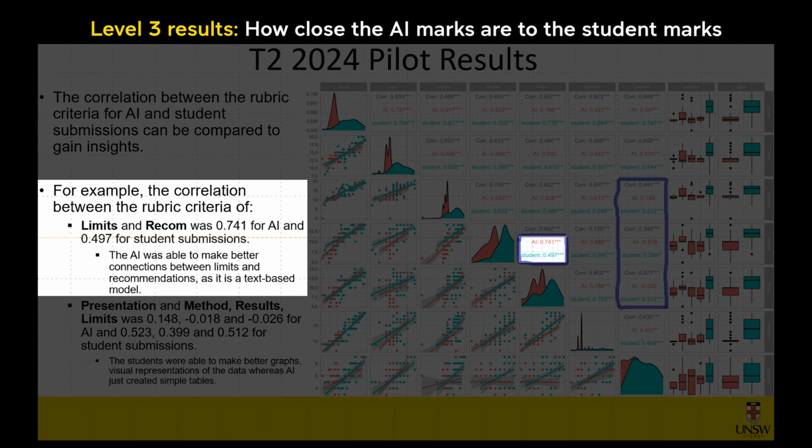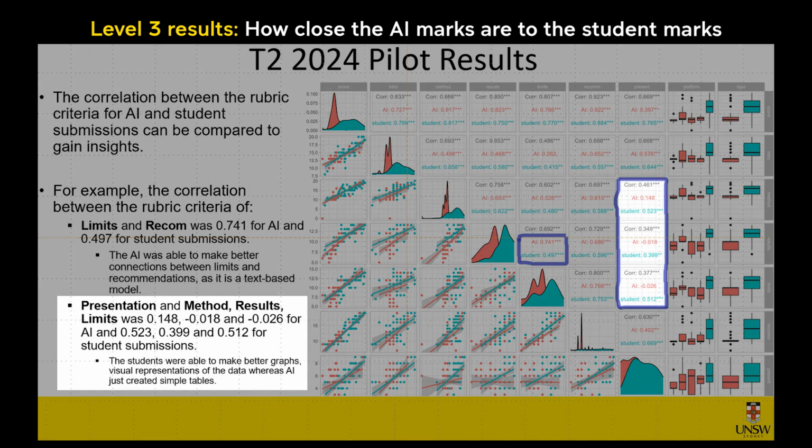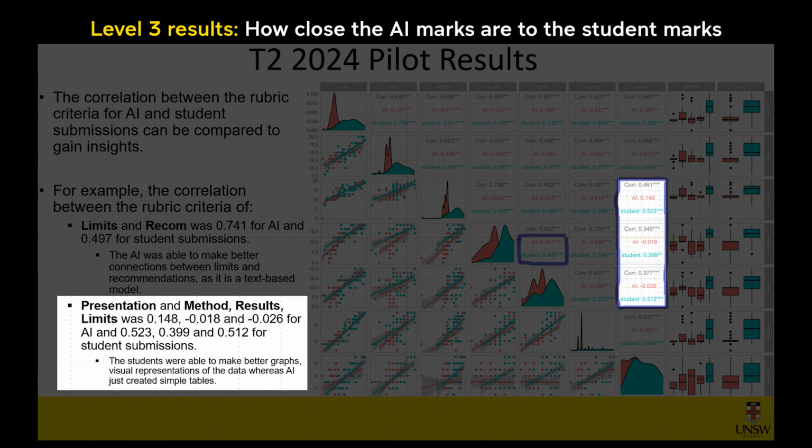And interestingly, we also looked at the correlation between the presentations and the methods, results, and limits, which was relatively low for the AI submissions and relatively high for the student submissions. After looking at the submissions, we can conclude that the students were able to make better graphs, visual representations of the data, whereas the AI just created simple tables.